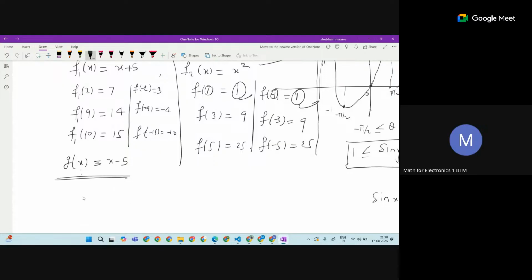And see how it is. Now I substitute 7. So 7 minus 5, which is 2 here. See, this is the input that I got back here.